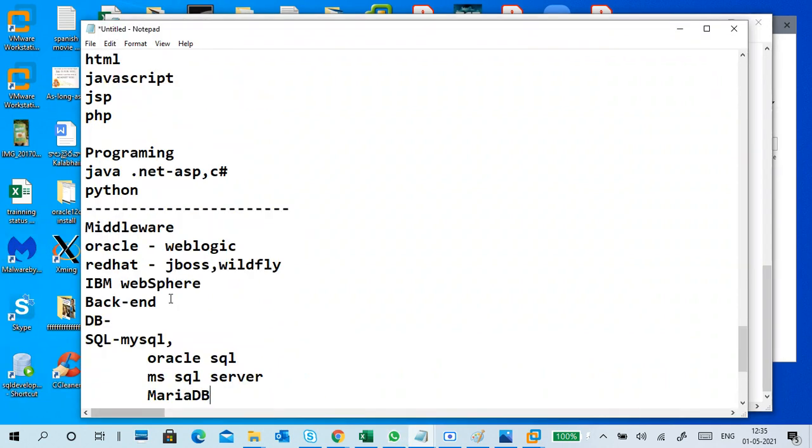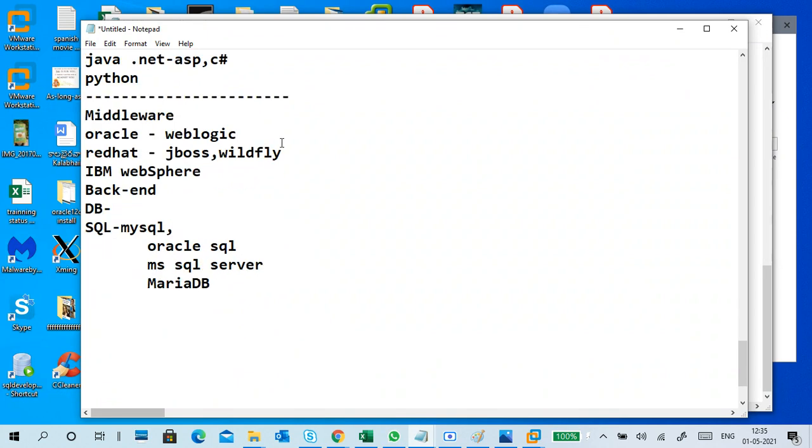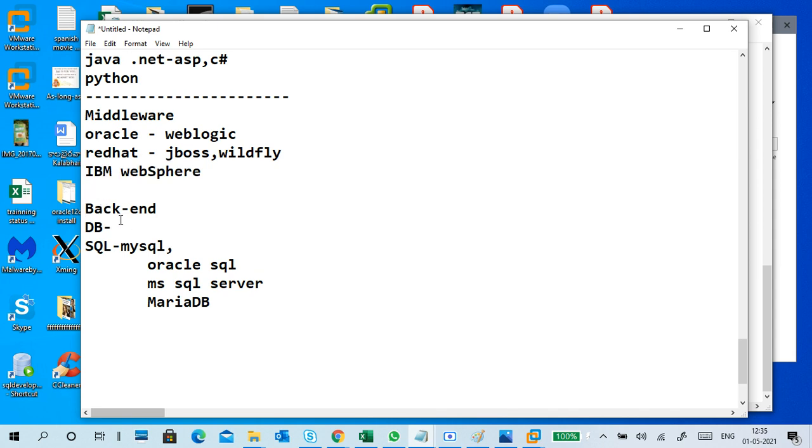So here it is, middleware servers. There are different types of servers, like Oracle providing WebLogic server, and Red Hat JBoss, which is now called WildFly, and IBM WebSphere, like this. Backend servers are database servers: MySQL, Oracle SQL, Microsoft SQL Server, or MariaDB, like that. Any DBs we are discussing.